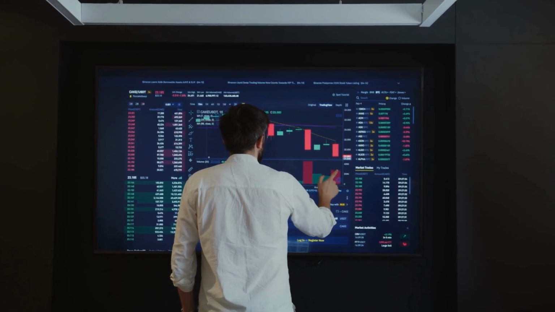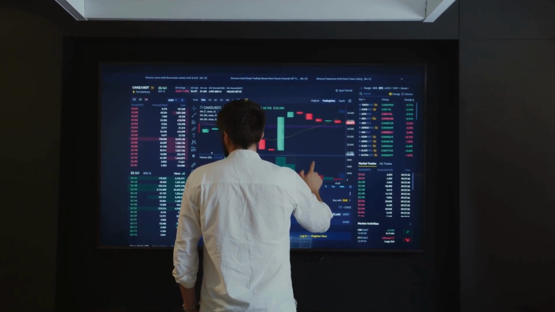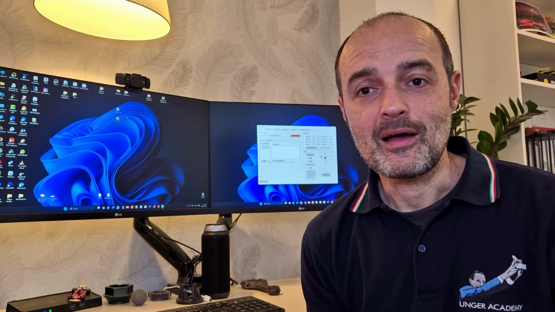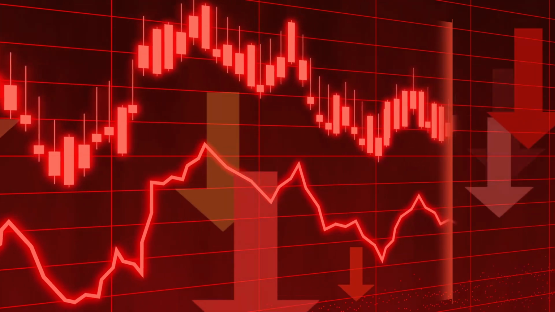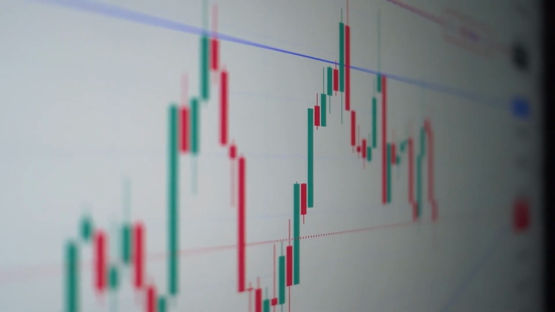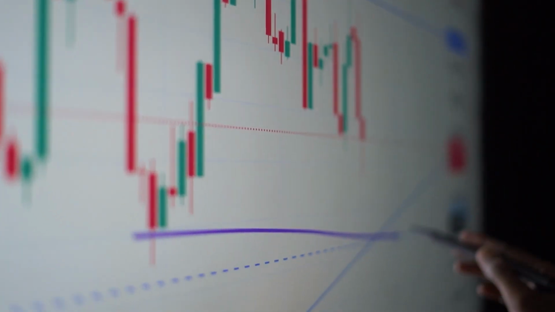We'll explore whether what happened in the past occurred in a repetitive and consistent manner, potentially enabling us to develop a trading strategy. In other words, we'll be looking for biases. The concept of bias is one of the simplest triggers and one of the most common approaches you can use to create a trading system. This refers to a market inefficiency that systematically occurs at specific times of the day or days of the week, for example. When it extends over longer periods, we refer to it as seasonality, and that's precisely what we're going to be exploring in this video.